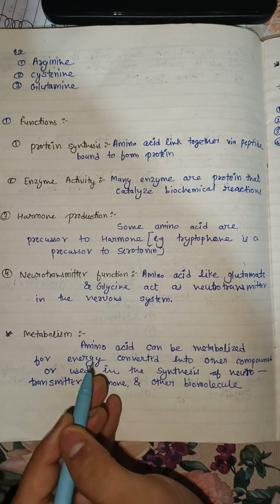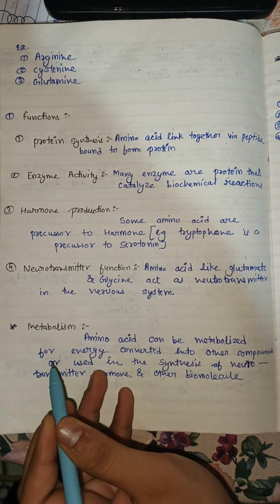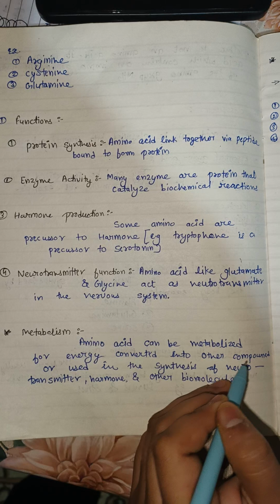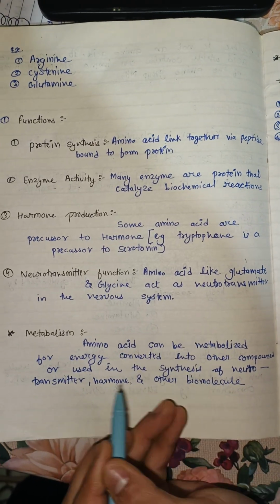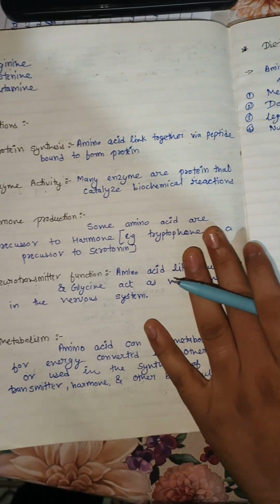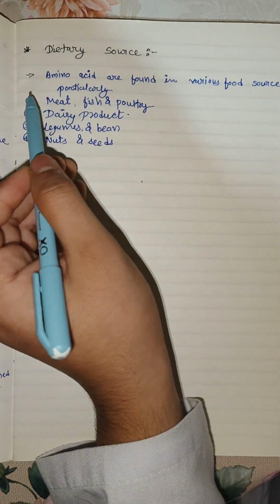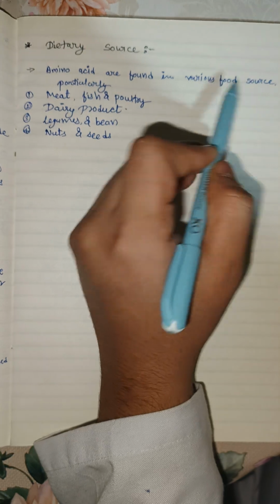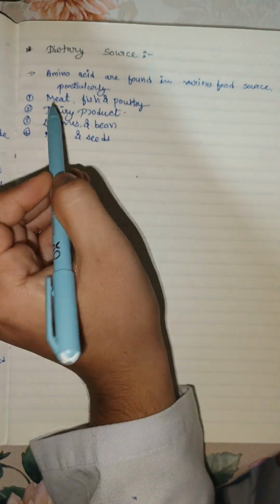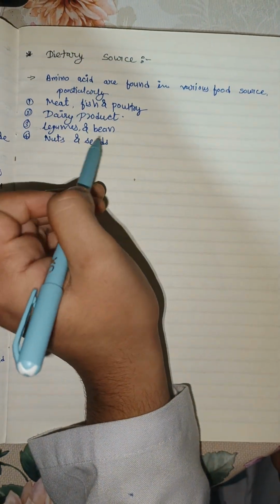Here is how amino acids are metabolized. Amino acids can be metabolized for energy, converted into other compounds, or used in the synthesis of neurotransmitters, hormones and other biochemicals. Here are the dietary sources from which we can get amino acids. Amino acids are found in various food sources, particularly meat, fish, poultry, dairy products, legumes, beans, nuts and so on.